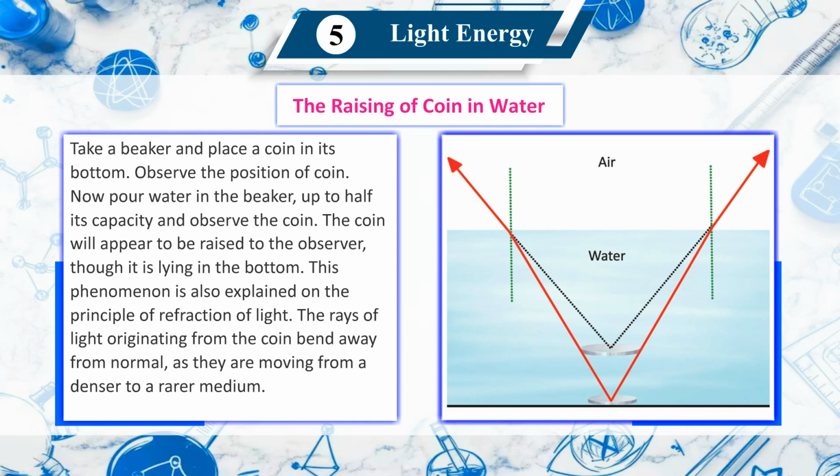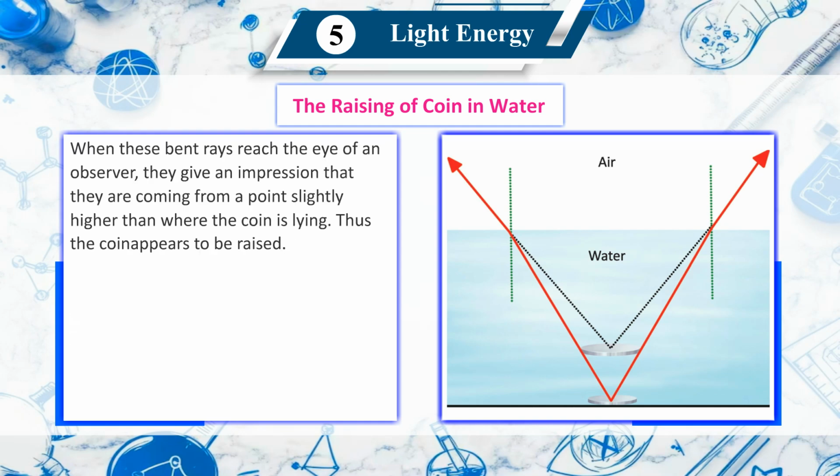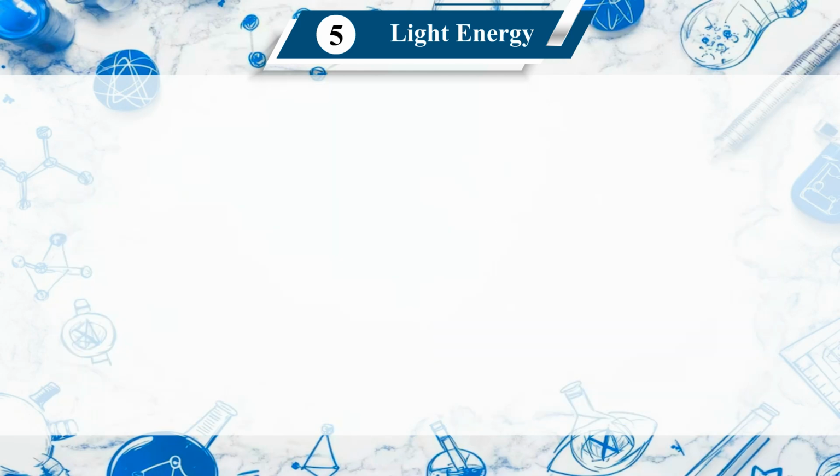The rays of light originating from the coin bend away from the normal as they are moving from a denser to a rarer medium. When these bent rays reach the eye of an observer, they give an impression that they are coming from a point slightly higher than where the coin is lying. Thus, the coin appears to be raised. Similarly, a pond of water or a swimming pool appears to be shallower.